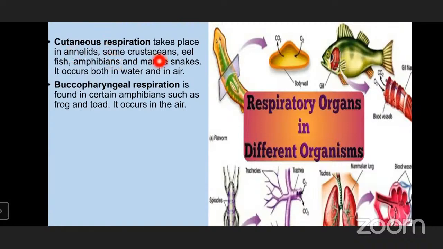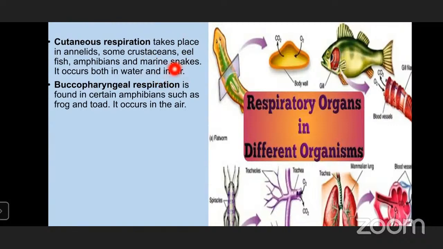And in some of the crustaceans, which belong to the phylum Arthropoda, subphylum Mandibulata, eel, fish, these are the Pisces, and some of the amphibians, they show different types of respiration. Some show pulmonary, some buccopharyngeal, some cutaneous. Marine snakes, the snakes living in marine water, also show cutaneous respiration, and it occurs both in water and in air.